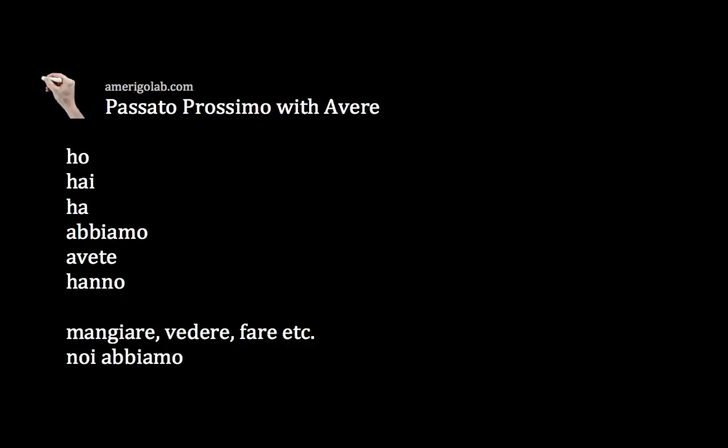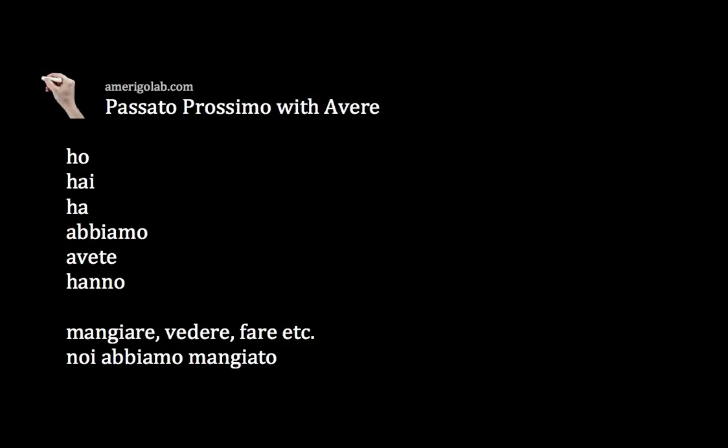And then you must make the past participle of mangiare. If you remember what you do, you take mangiare, you drop are, and you add the correct ending of the past participle, that is ato. So it will be noi abbiamo mangiato. Okay.